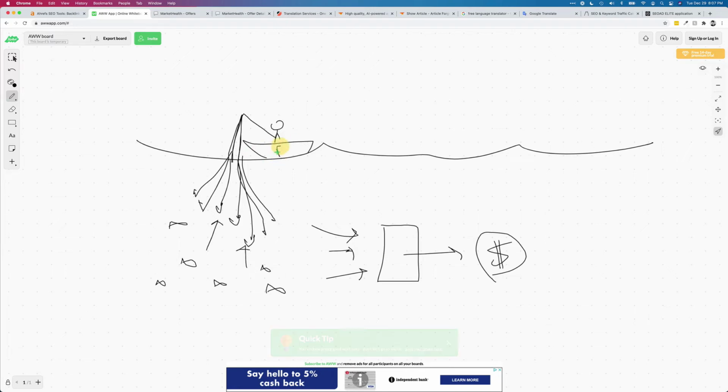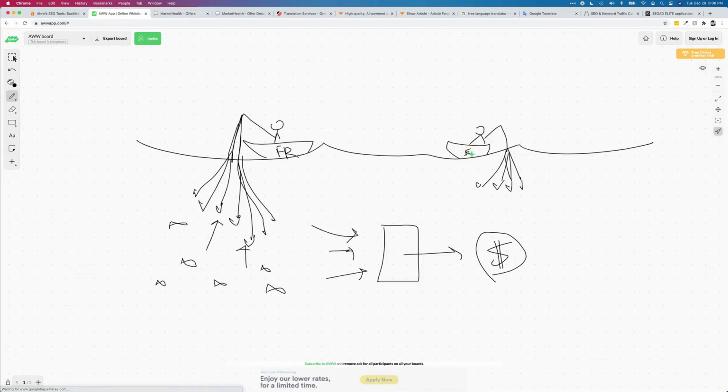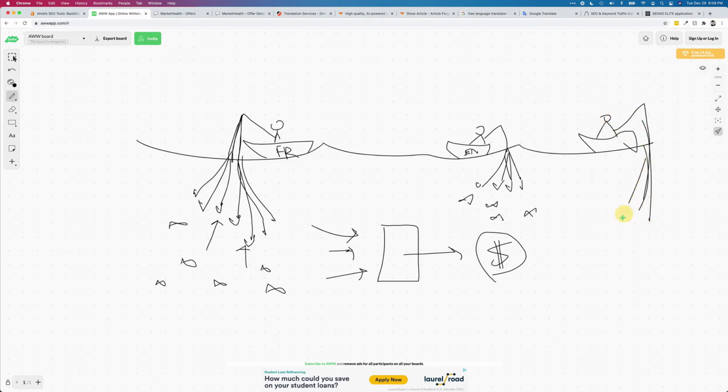Maybe this is all the same offer, but this is the French version. Maybe we got another little boat and guy over here, and he's got a whole other set of lines, and he's catching little English fish, and they're all interested in teeth whitening as well. And you got another guy over here, he's like the Italian guy. So he's catching the little Italian fish that are interested in teeth whitening.